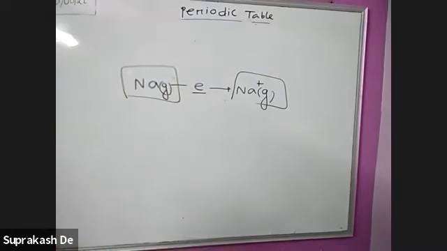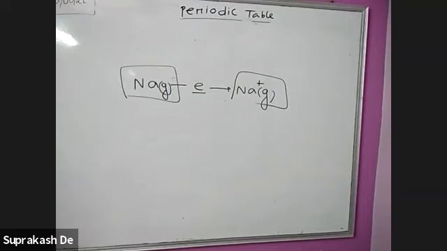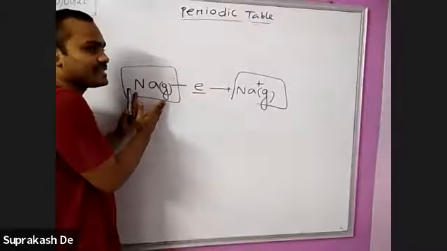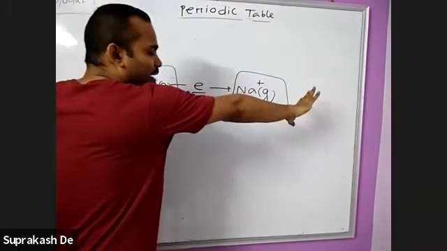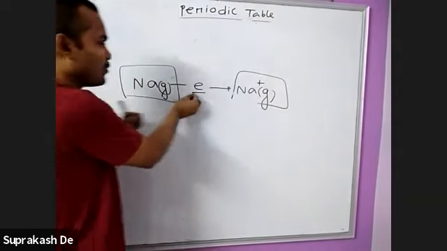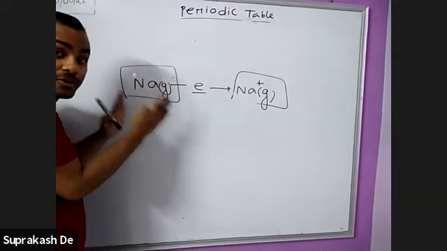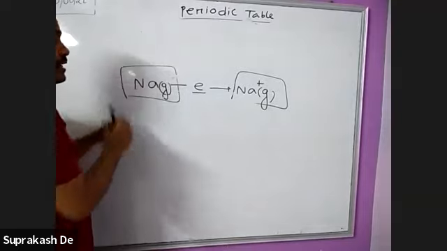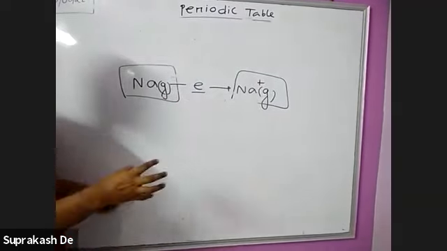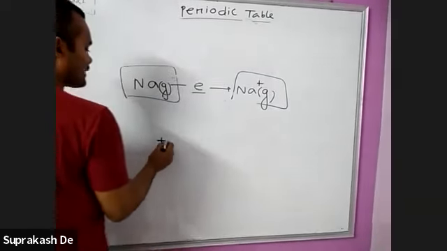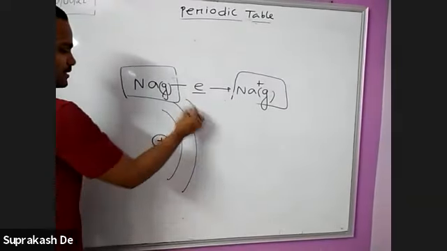When we release the electron, will we look at the configuration of Na plus or sodium? Na plus. We are trying to release the electron from sodium only. What product is obtained, we are not looking there. We are trying to see the configuration of the atom. First ionization enthalpy means the amount of energy required.